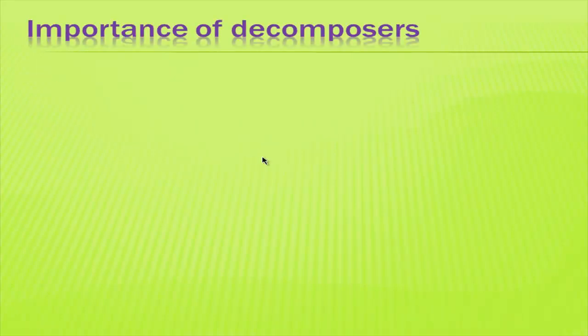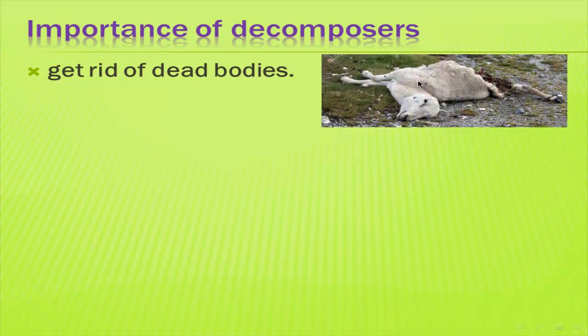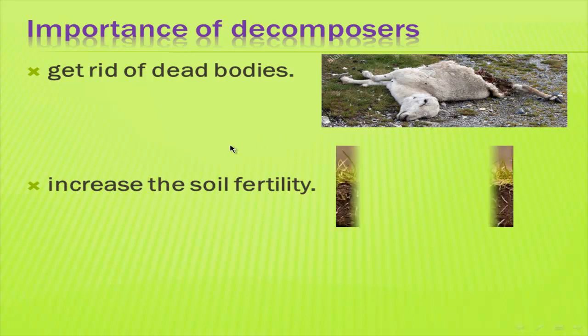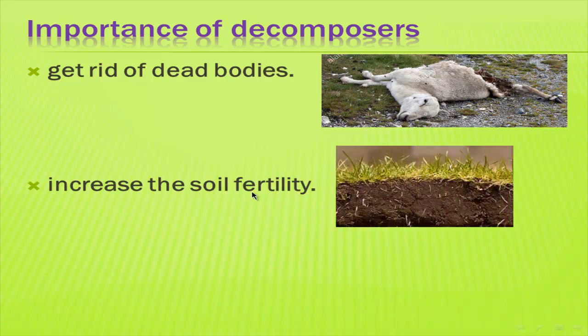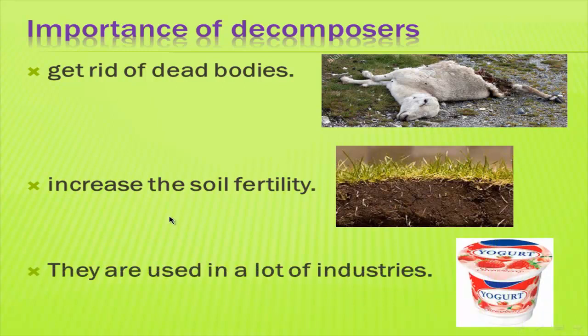Okay, what is the importance of decomposers? The decomposer has a great economic importance. It's very important. Number 1, we know that the decomposer decomposes or breaks down the dead body. So the first importance of the decomposer is that it gets rid of the dead body. Number 2, it increases the soil fertility. What is the meaning of increasing the soil fertility? It makes the soil good for the plant, makes the soil strong. They are also used in a lot of industries, like the yogurt industry.